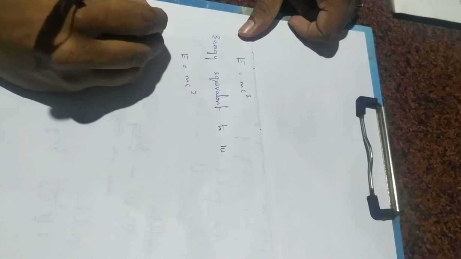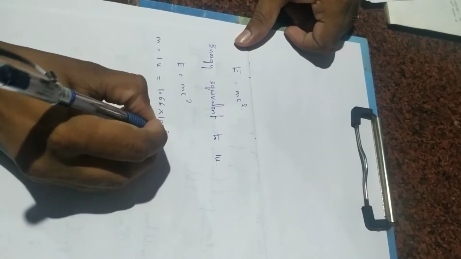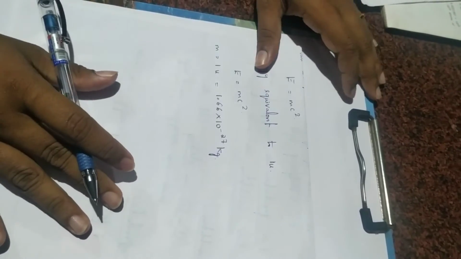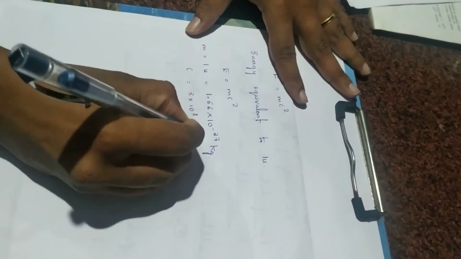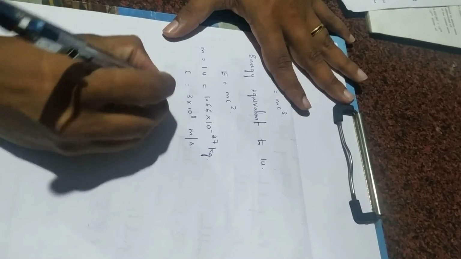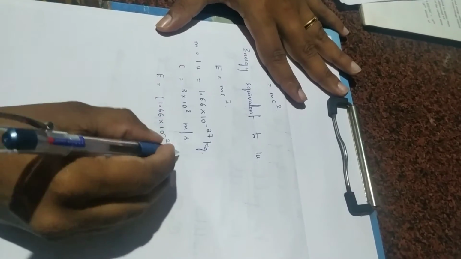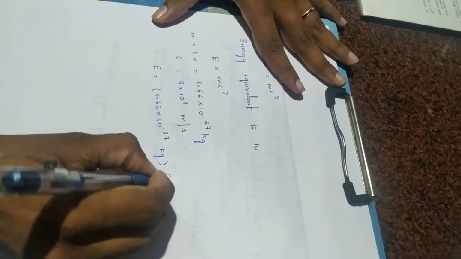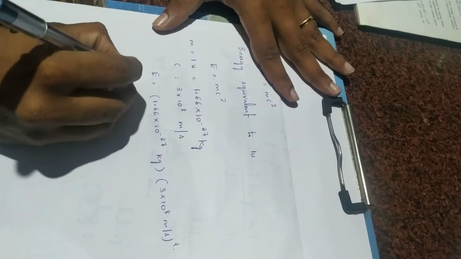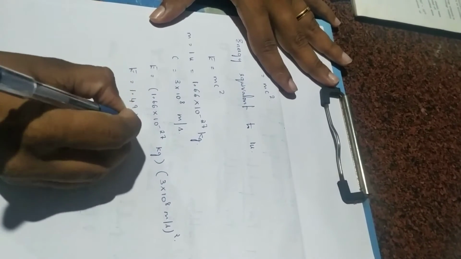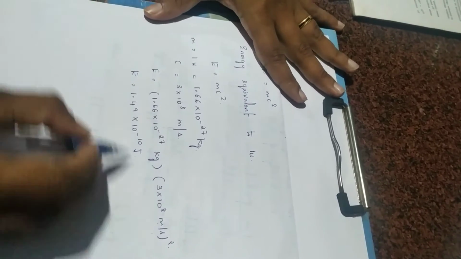If you substitute m as 1 u, that is 1.66 into 10 raised to minus 27 kg, as we have seen in our previous class, and c we know is 3 into 10 raised to 8 meter per second, so substituting, 1.66 into 10 raised to minus 27 kg times 3 into 10 raised to 8 meter per second, the whole square. Therefore, we will get E as 1.49 into 10 raised to minus 10 joule, since kg meter square per second square is joule.